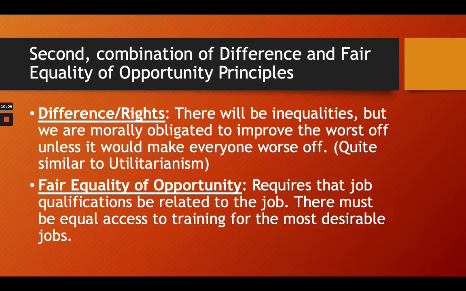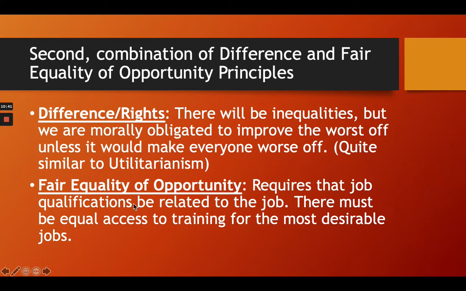So we have two options here. The first option is to take alternative A, and the second option is to take alternative B. If both are good, then it's quite difficult to make that decision. If both are not so good, then it is also difficult to make that decision. So there must be difference and there must be rights. Now the second concept is fair equality of opportunity. Everybody has fair equality.